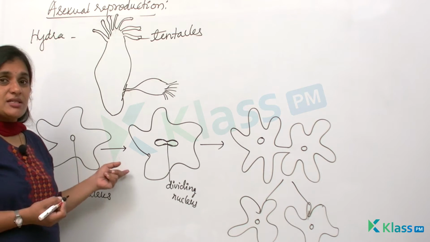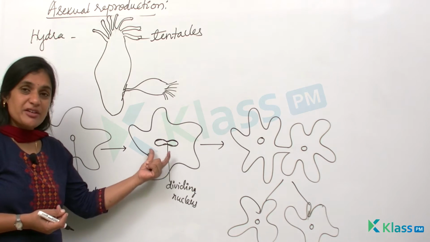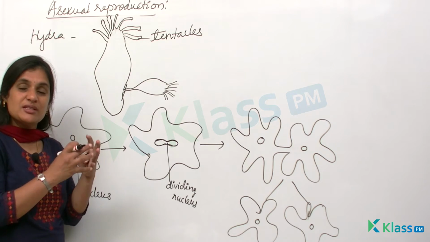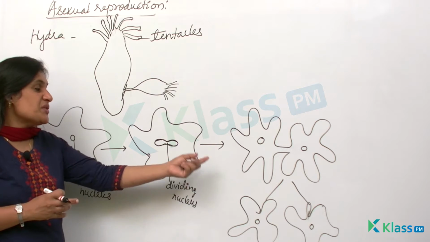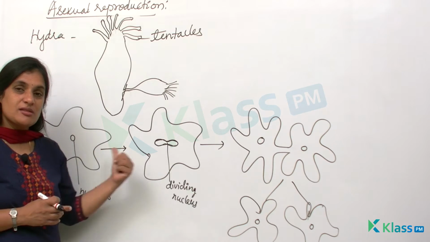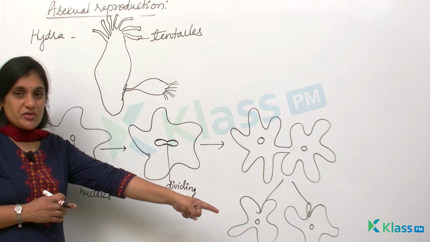And in this process, you see there is a binary fission taking place. Binary means the nucleus divides twice. That means there is a division of the nucleus twice, which will result in the formation of offspring. So from one parent, two offsprings are produced.